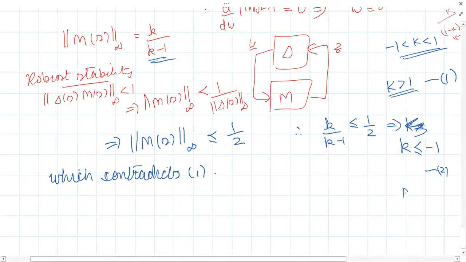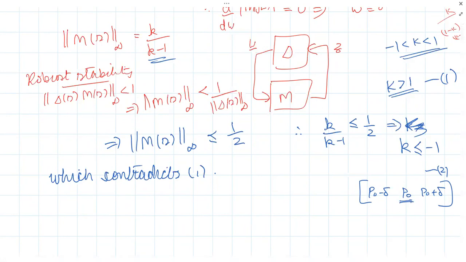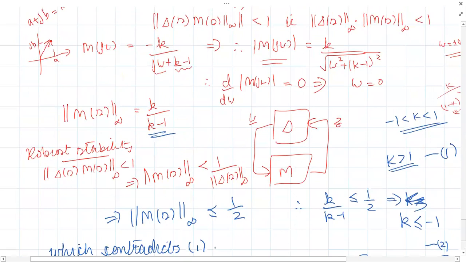See, you have a plant here, P0, then P0 plus delta, P0 minus delta. This is the family of perturbed plants. So perturbed plants will include the nominal plant model. Is that okay? So when you speak of robust stability, you should also guarantee that the nominal plant is stable. So as per this solution, for nominal stability, K needs to be greater than 1.